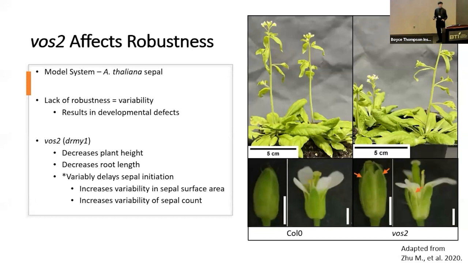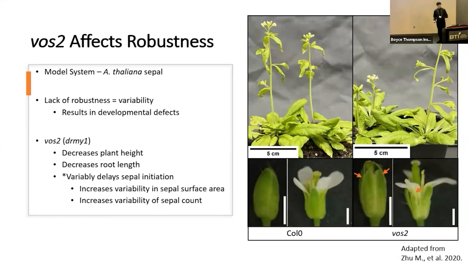Okay, so in the Rotor Lab, we study robustness, which is the consistency and reproducibility of organ shape and size under the constant strain of environmental factors. Specifically, we're looking at the model system Arabidopsis thaliana, in sepals, which is the most outer wall of the flower, and we can see it as the flower bud there. Robustness is extremely important, not just for plants, but all organisms, as it can lead to many developmental defects.